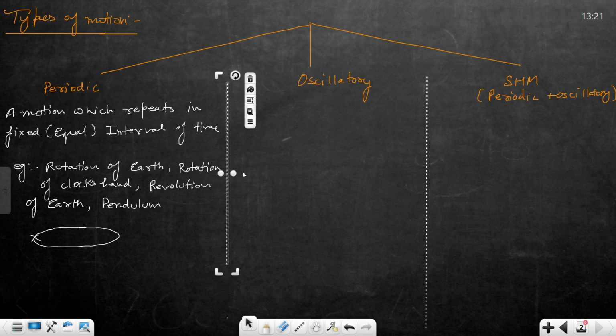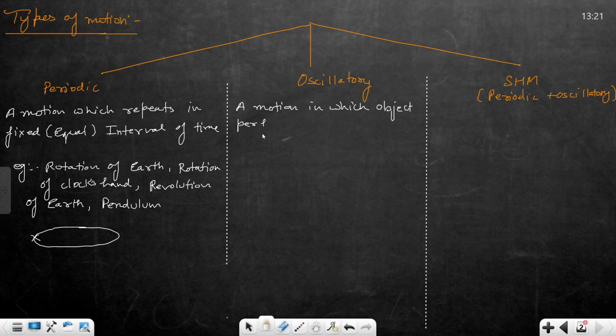Next one, oscillatory motion. A motion in which an object performs to and fro motion about a point.